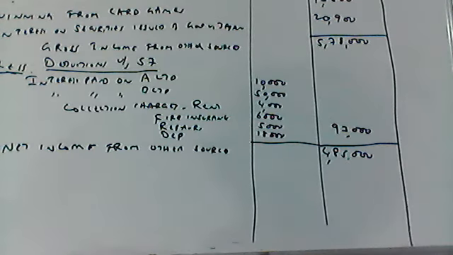But if winning from lottery is more than 10,000, then you need to gross up. Gross up means net amount into 100 by 70. If winning from lottery is more than 10,000, you need to gross up. This is one important point we need to make a note of. Second important point. Similarly,